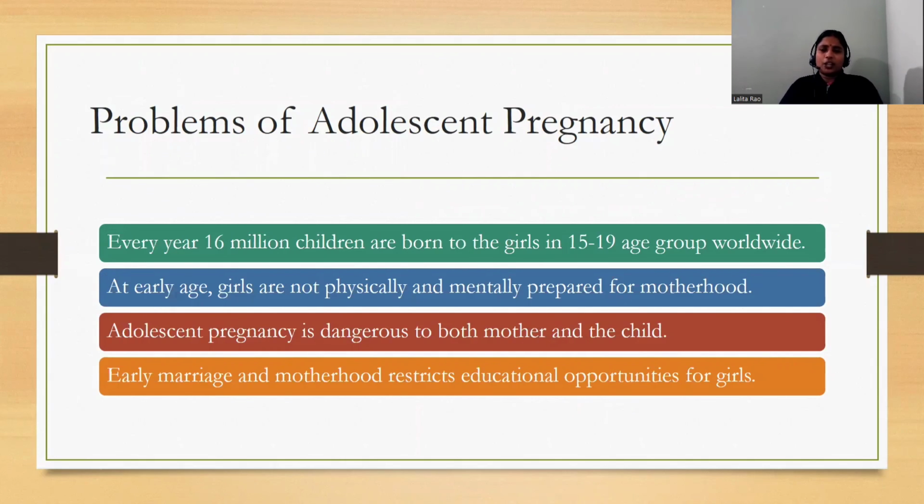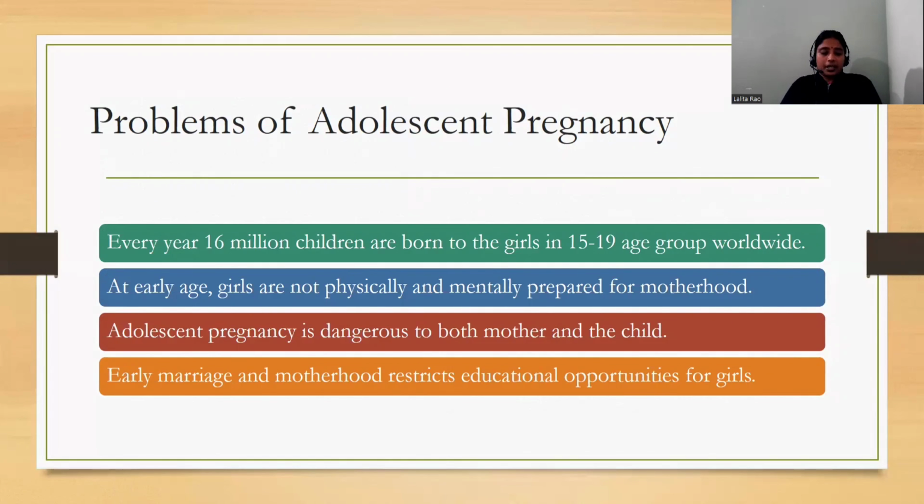If you go by the statistical data, every year 16 million children are born to girls in the age group of 15 to 19. At this age, the girl is not physically or mentally prepared, and emotionally she is not ready to become a mother. So it will be dangerous to the mother as well as to the child. And because of early marriages and early motherhood, girls get deprived of many educational opportunities.